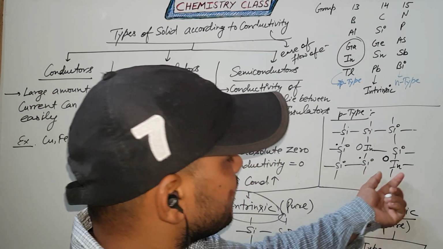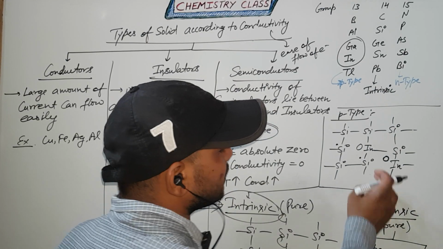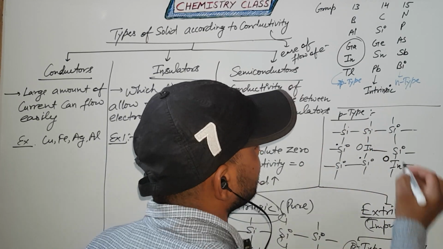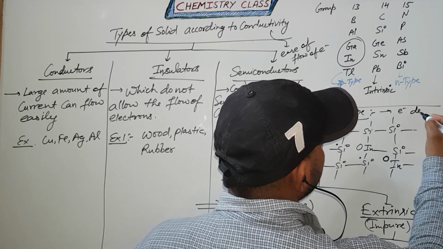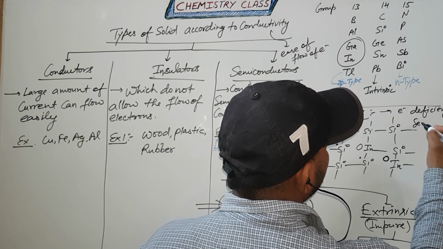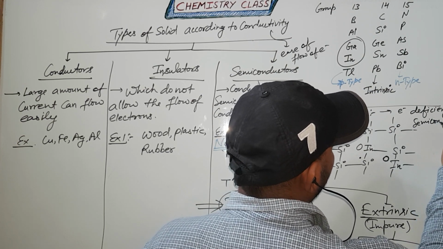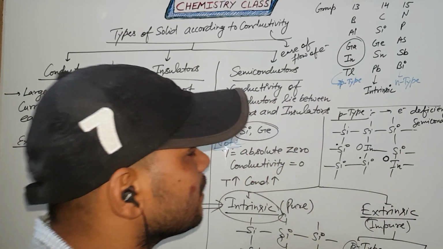But indium's maximum bond strength is 3, that's why it creates a hole. It is also known as an electron deficiency semiconductor.